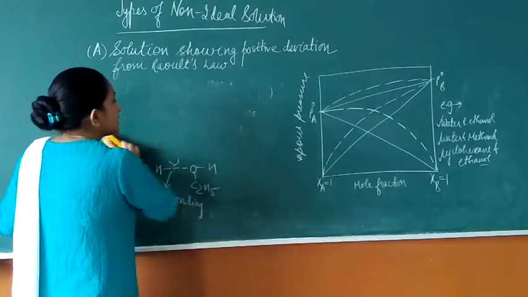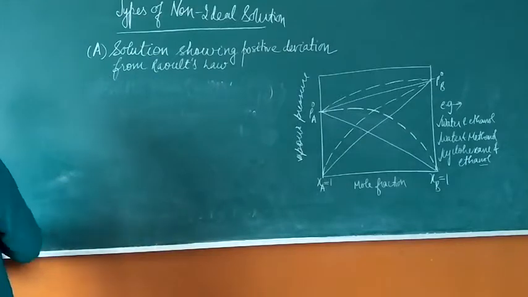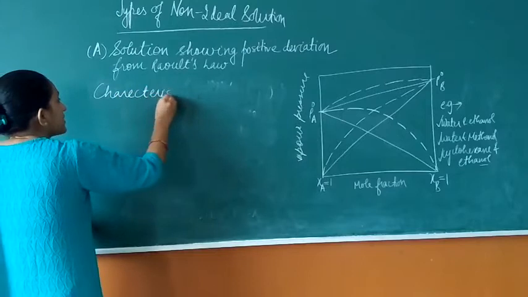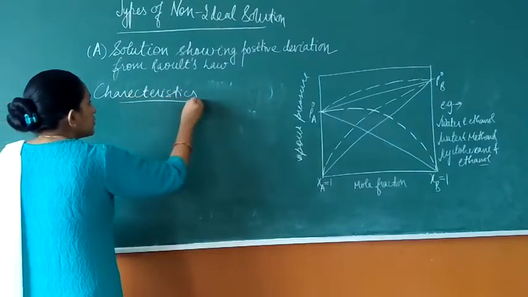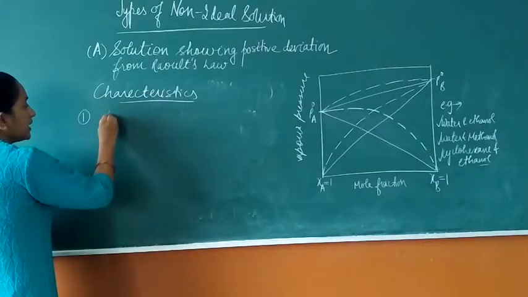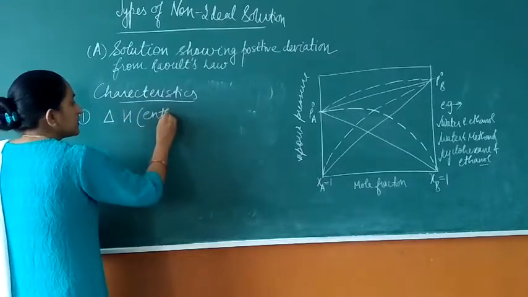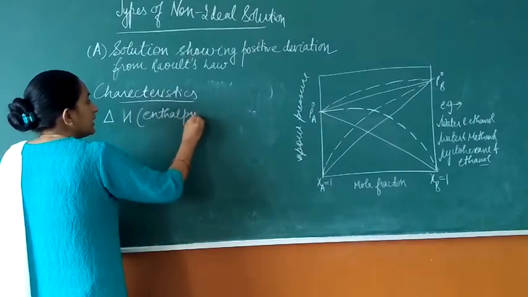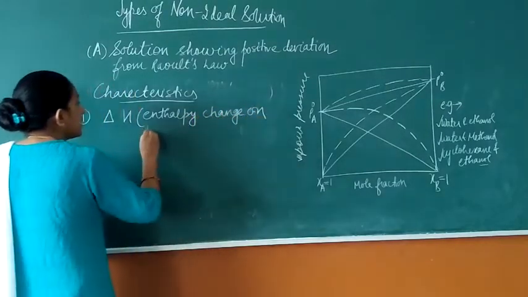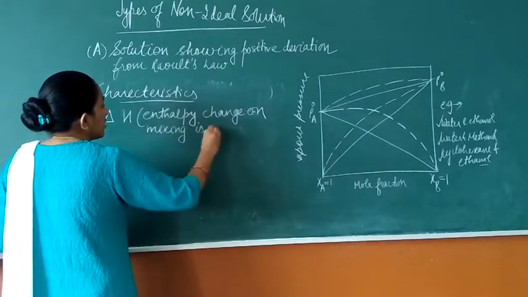Now, the first characteristic, students, is the enthalpy change. This is the important one. Characteristic of solution showing the positive deviation. So first is delta H, that is the enthalpy change. Enthalpy change on mixing is positive.